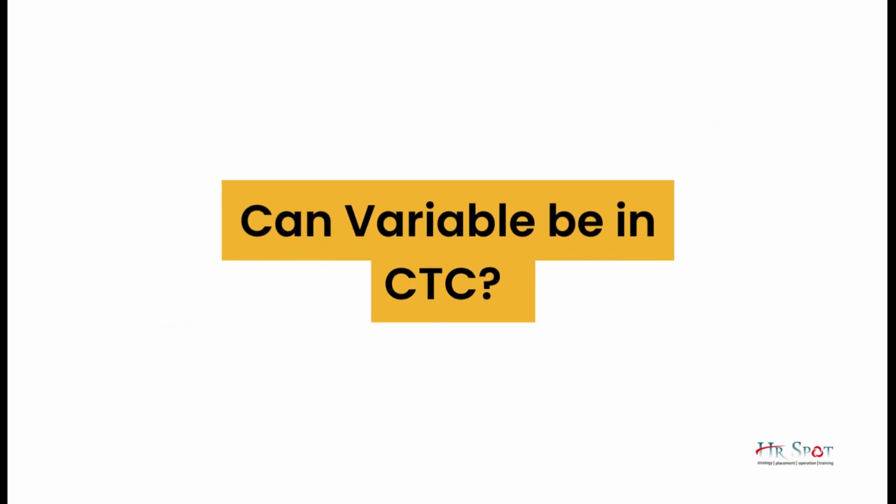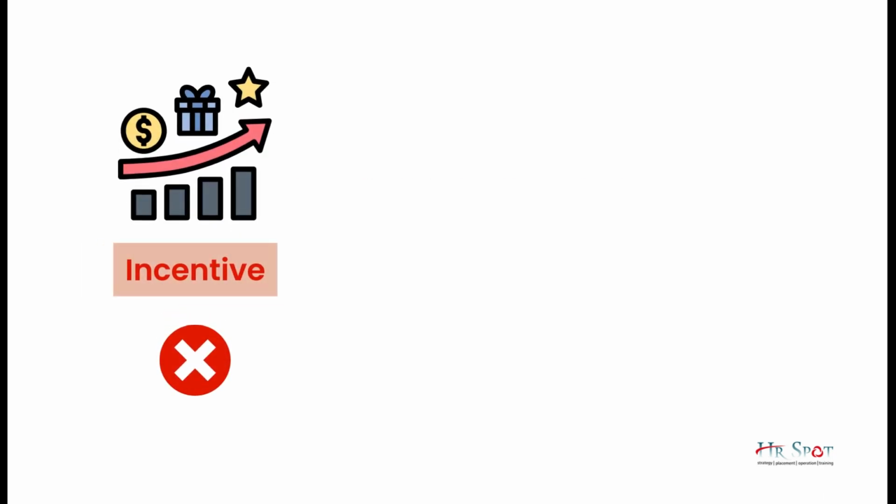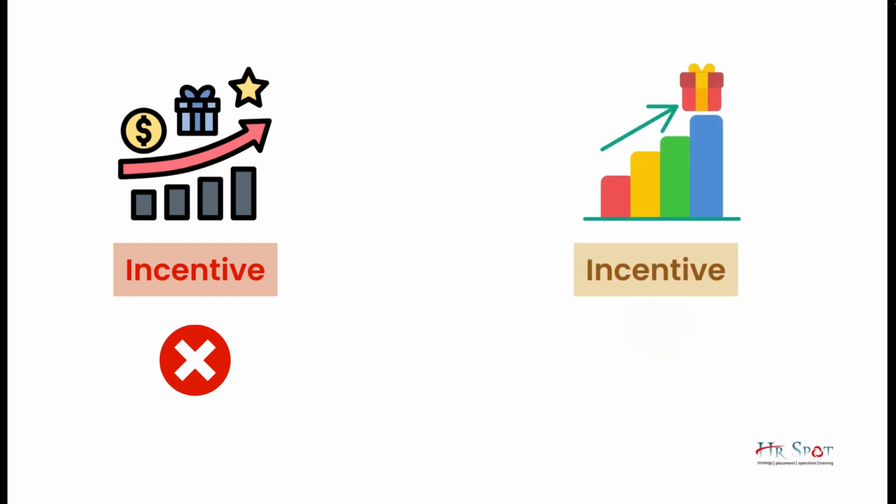There is a debate whether variable pay can be a part of CTC or not. There is no yes or no answer for this. It depends completely on the policy of the company, whether they want to include variables like bonus or incentive in the CTC or not. Personally, if you ask me, incentive should not be a part of the CTC, but bonus, mostly the performance bonus, can be.